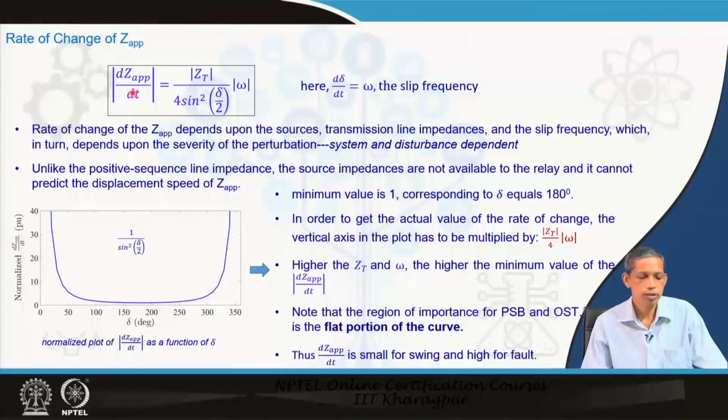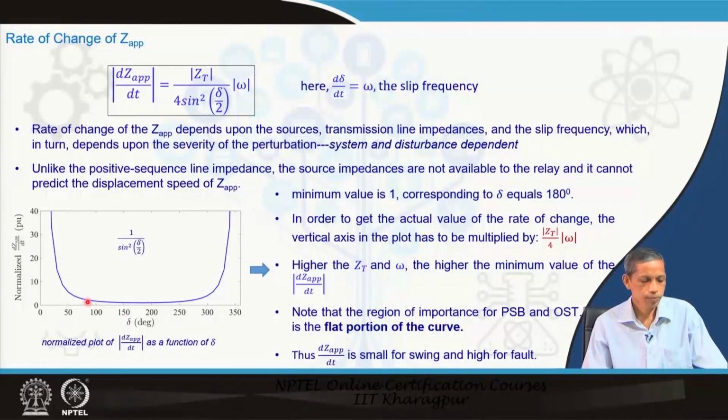Now, if you plot the corresponding dZ by dt normalized value, what I mean by normalized is this value divided by the term 4 and Z_T omega. So, normalizing, that part becomes equal to 1 upon sin square delta by 2. So, if you plot this 1 by sin square delta by 2 for different values of delta, in degrees, you get a plot like this.